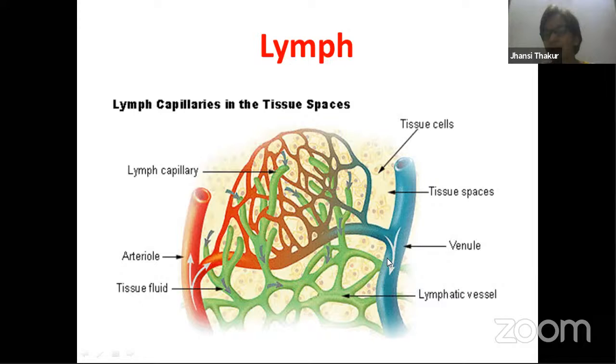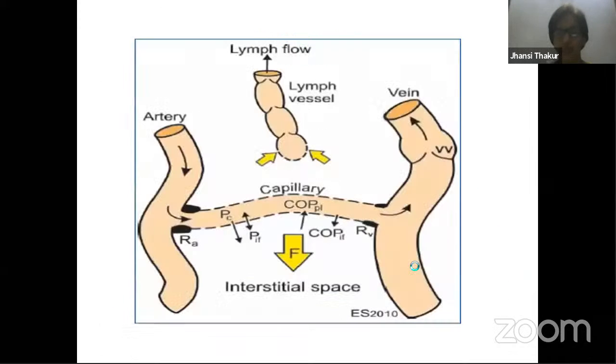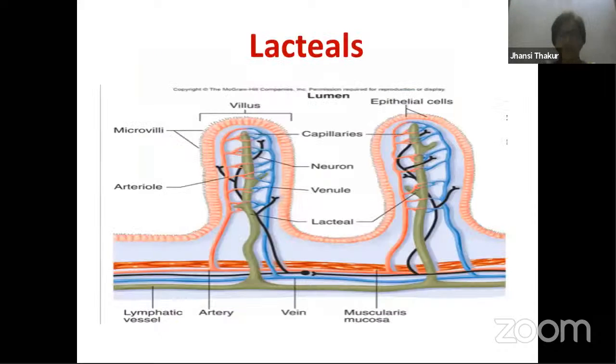All of this is taken back, and the lymphatic capillaries all join together to become slightly bigger vessels, and all of them join to form still bigger ducts, and finally everything is dumped back into the vein itself, just before the vein drops the blood into the heart, near the left subclavian vein. Now this is very, very important.